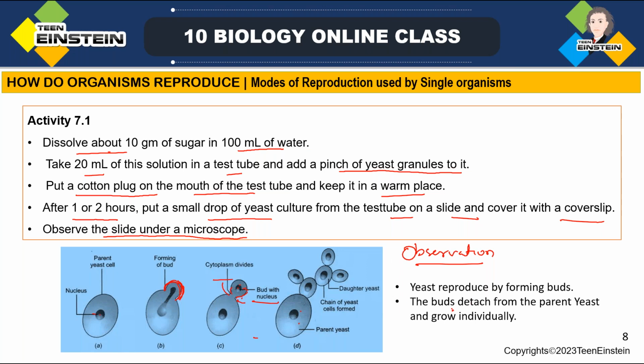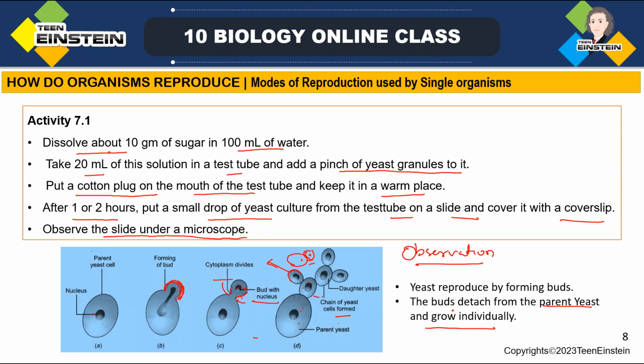So each bud which is formed will detach from the parent yeast cell and grow individually. After some time, again this cell which is formed from the parent cell will get detached, and that also will grow. On that also a bud will form, with a separate nucleus, then cytoplasm division. So that process is continuing, and a chain of yeast cells will get formed from the parent cell, right?